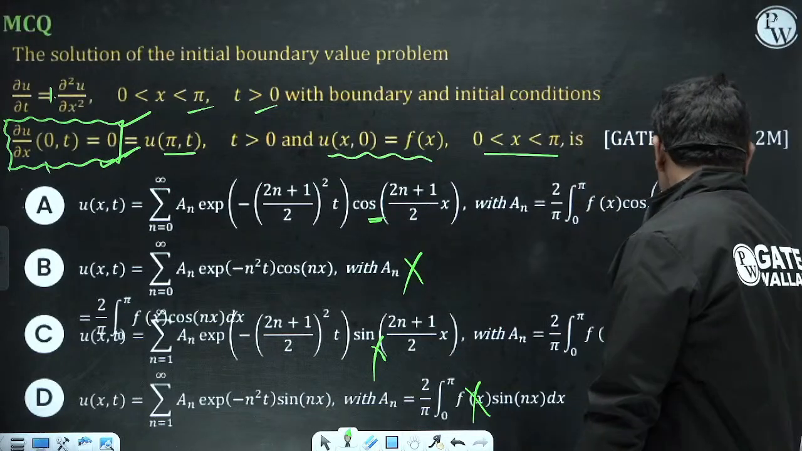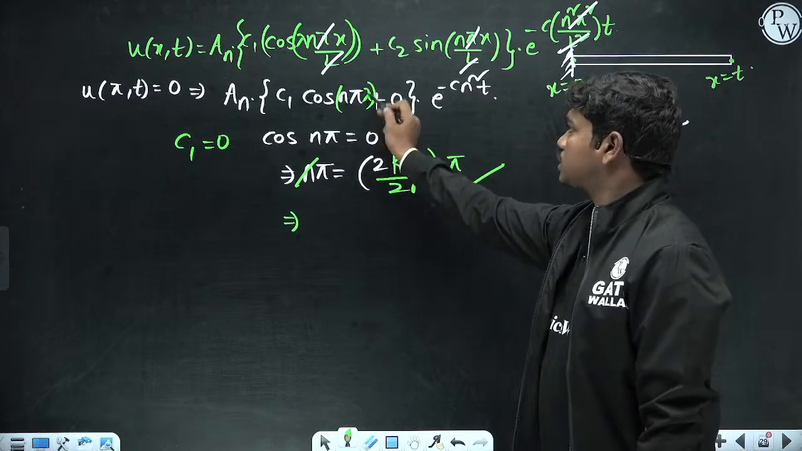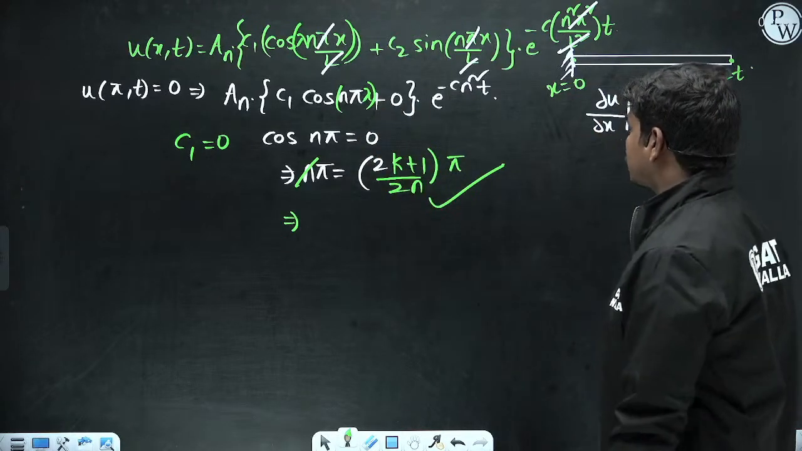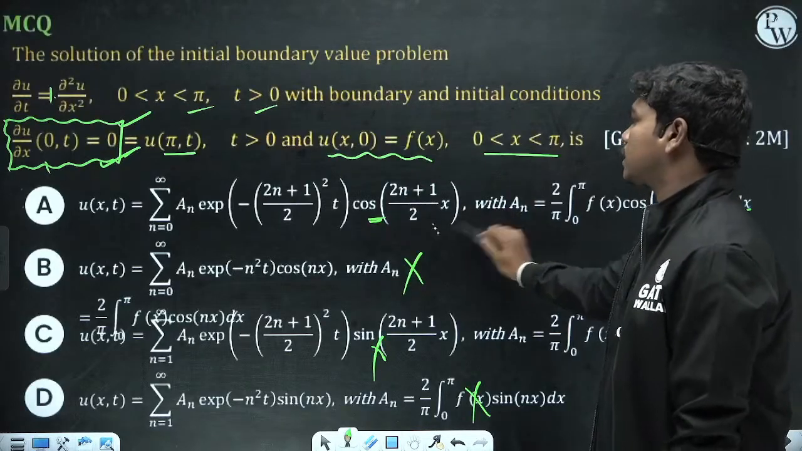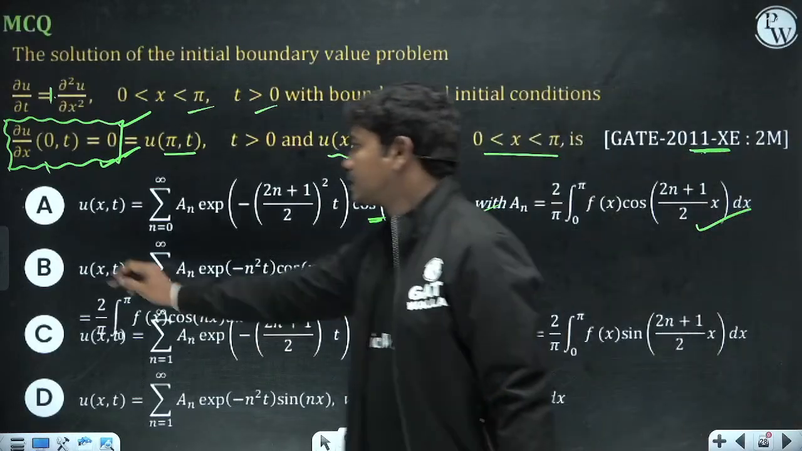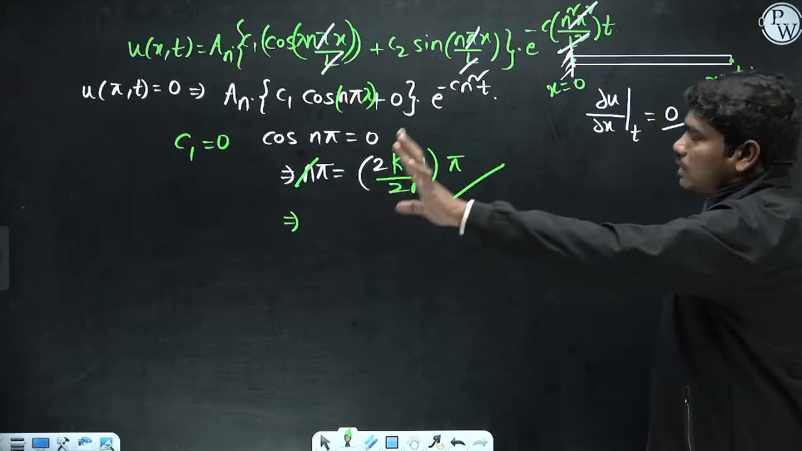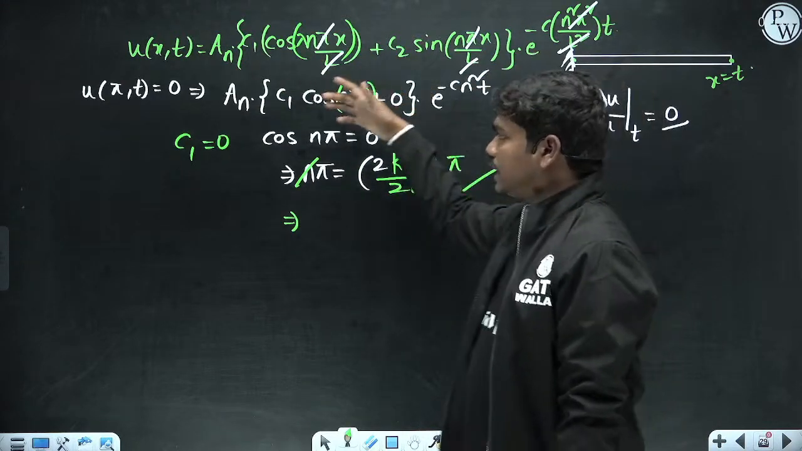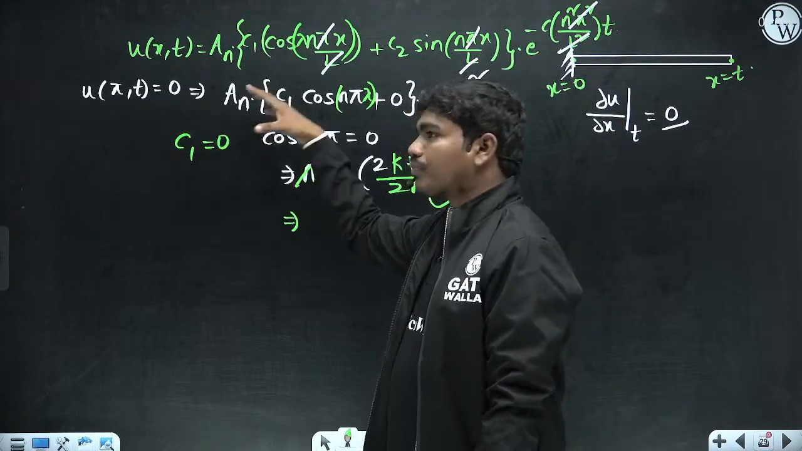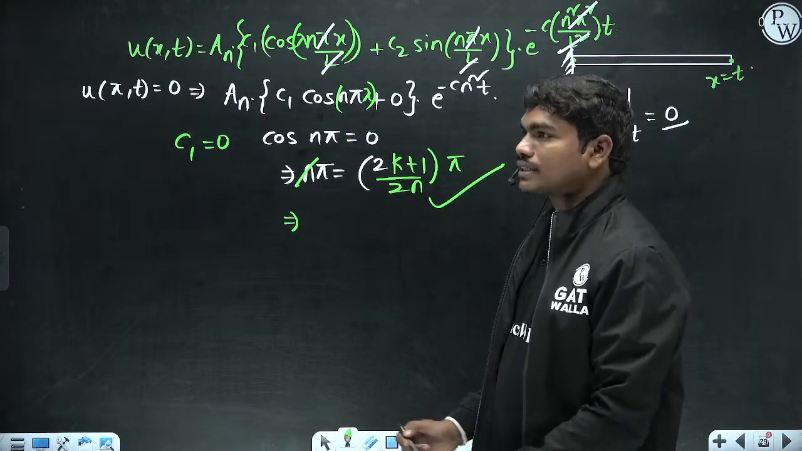Because we are getting this cos term left over, the sin term will actually get eliminated, so the cos term will be there. So definitely this is the correct solution. In that case option A is the correct answer. If you calculate the general solution of a heat equation, this is what you get by differential equations. Fine, so A is the correct answer in this case.